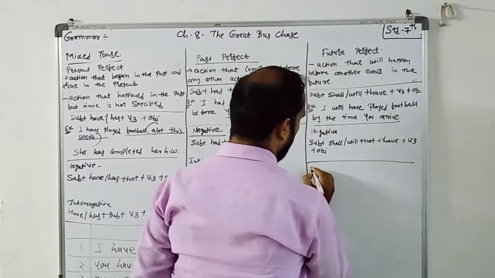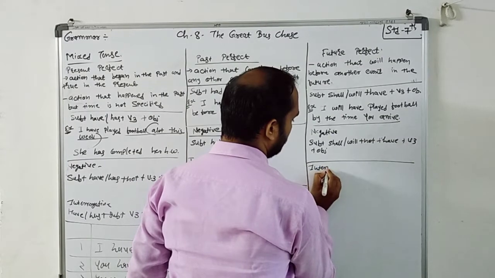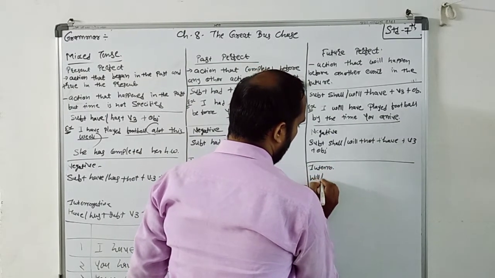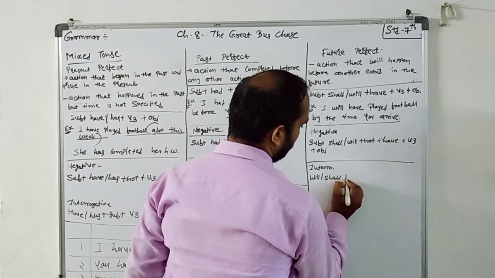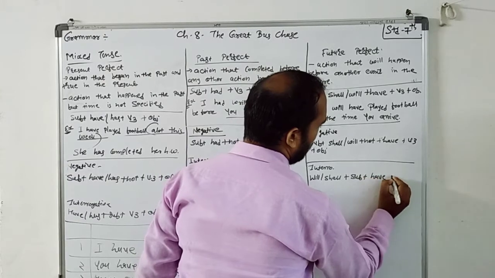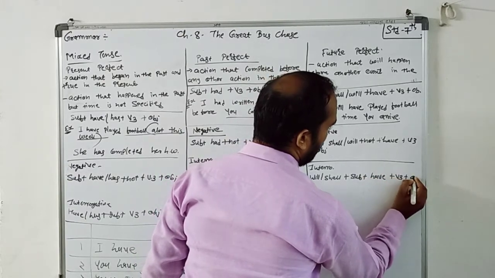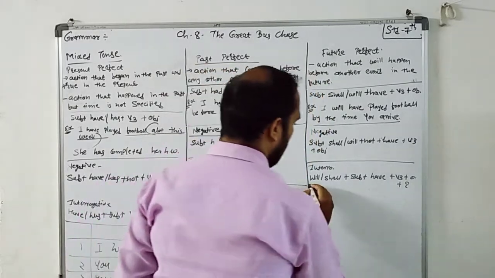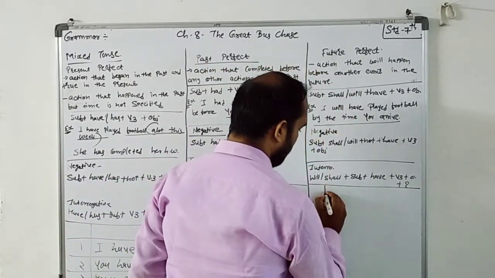And interrogative: will or shall plus subject plus have plus V3 plus object plus question mark. Same way here you will use the persons.